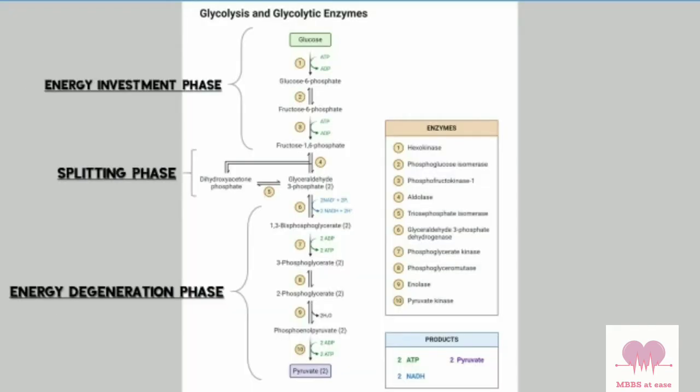The first phase is the energy investment phase, and the first reaction is glucose is phosphorylated to glucose 6-phosphate by hexokinase or glucokinase. Both are isoenzymes. This is an irreversible reaction depending on ATP and magnesium. The enzyme hexokinase is present in almost all the tissues. It catalyzes the phosphorylation of various hexoses like fructose, mannose, etc.